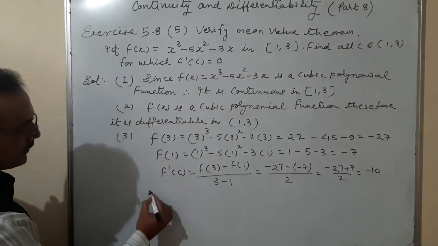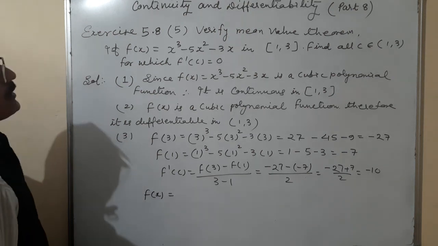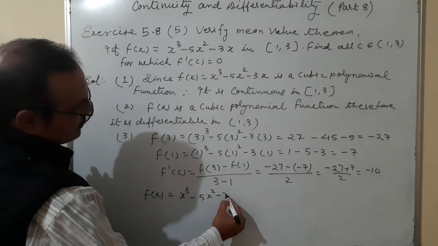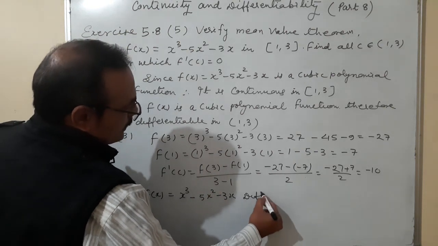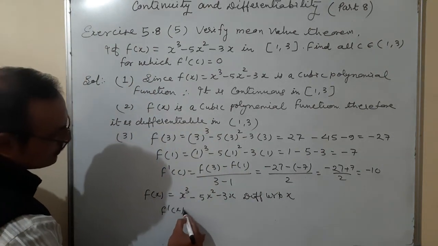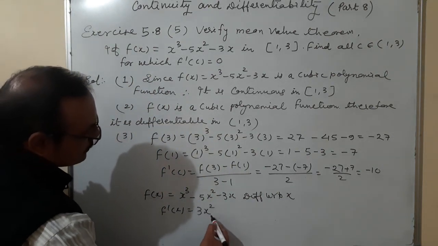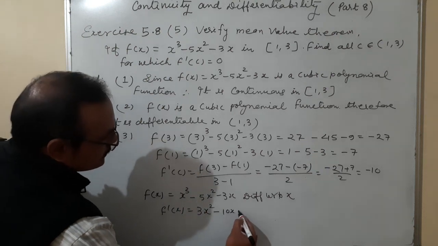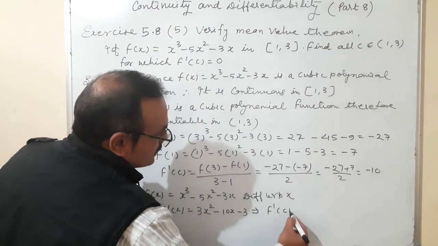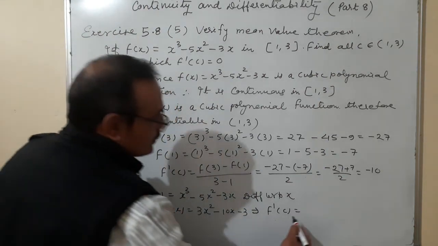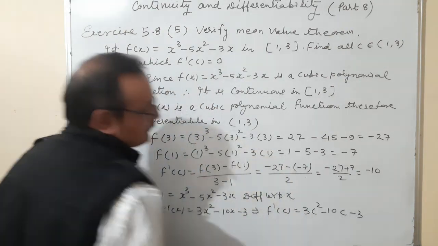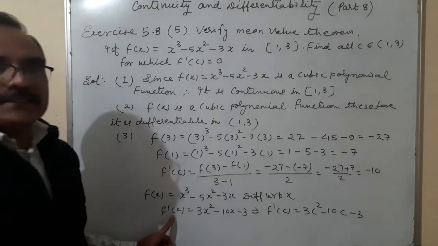And now f dash c. So first of all, f of x is equal to x cube minus 5x square minus 3x. Differentiate with respect to x. F dash x is equal to 3x square minus 10x minus 3. So this implies f dash c is equal to 3c square minus 10c minus 3. In place of x I can put here c.